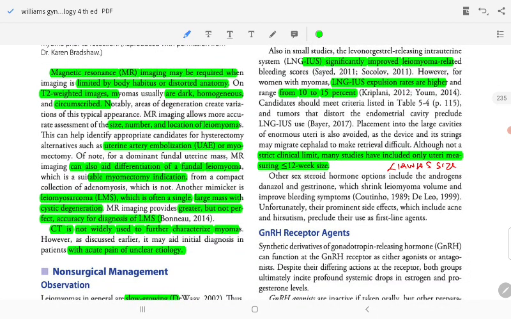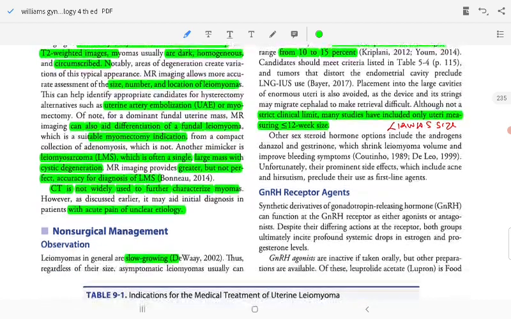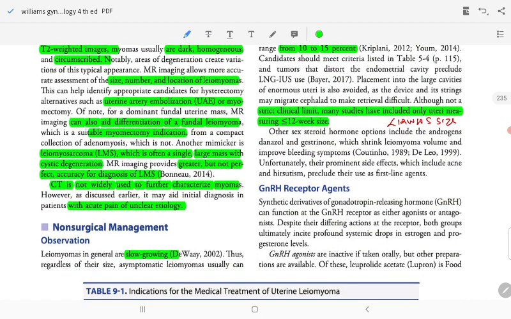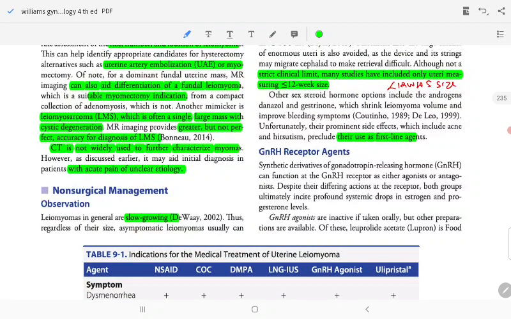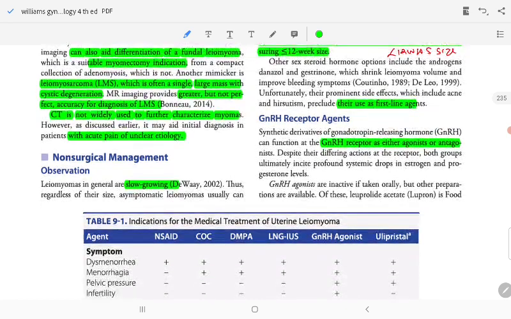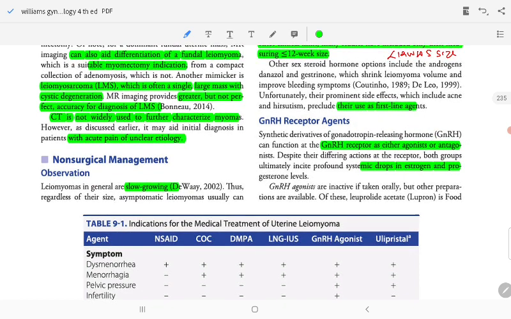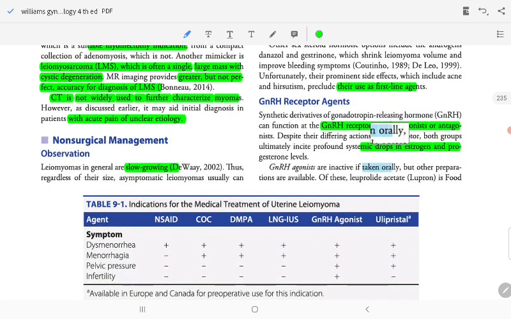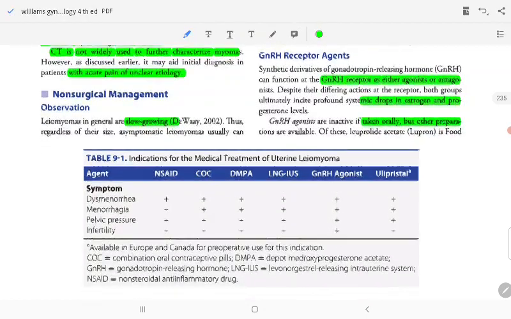Other sex steroid hormone options include androgens such as danazol and gestrinone, which reduce volume and improve bleeding symptoms. However, they have prominent side effects, including acne. Another option is GnRH receptor agonist agents, synthetic derivatives of gonadotropin-releasing hormone. GnRH agents function at the GnRH receptor as either agonist or antagonist with different actions at the receptor. Both groups ultimately induce a systemic drop in estrogen and progesterone levels. GnRH agonist is inactive if taken orally, so other preparations are available, with leuprolide acetate the most common.